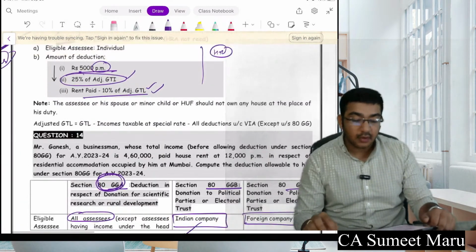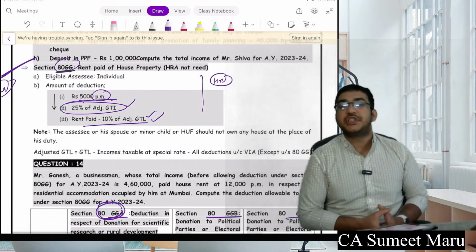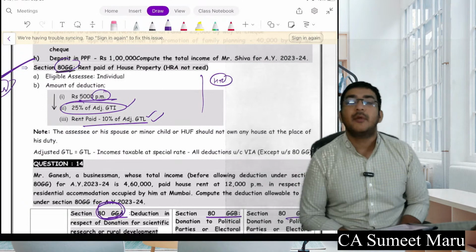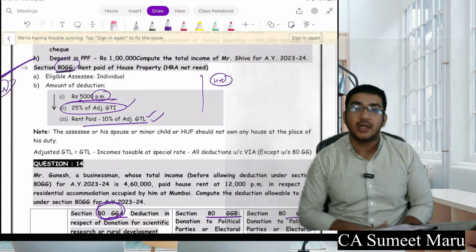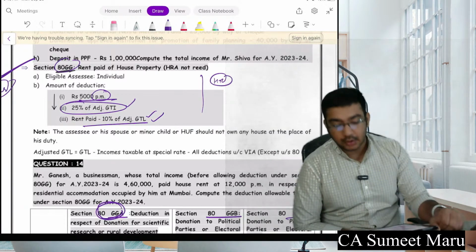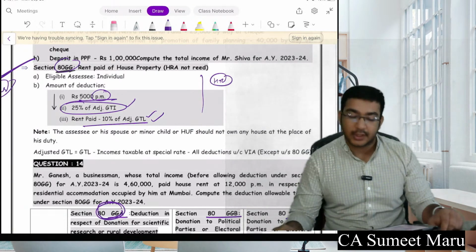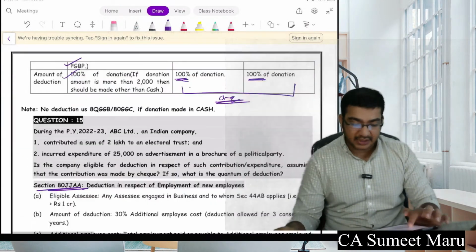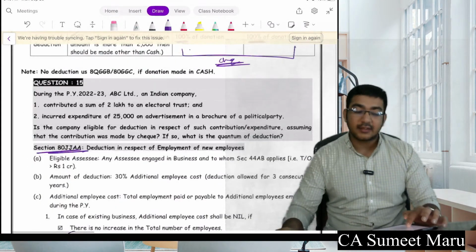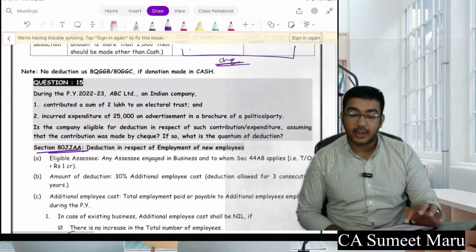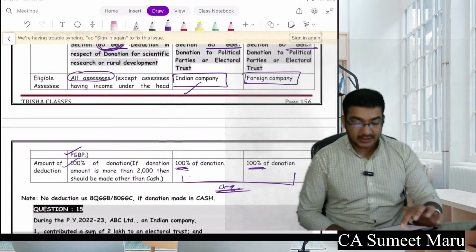Okay. Further, we see 80GG, someone who is not getting housing rent allowance, HRA, but paying rent can claim deduction here. Deduction is minimum of 5,000 per month, or 25% of adjusted total income, or rent paid minus 10% of adjusted total income, just like HRA. Okay. Going further, now the next deductions are your 80GG, GGB and GGC. This we have seen here.